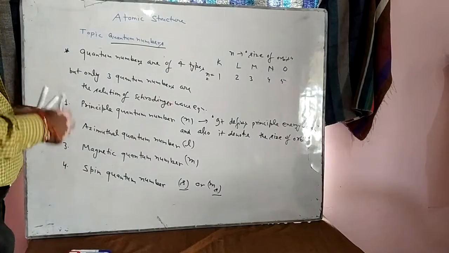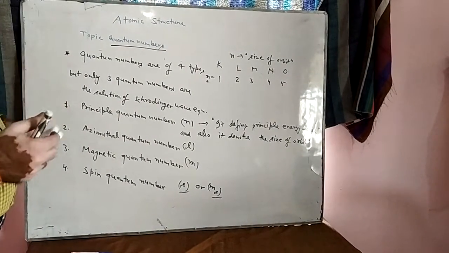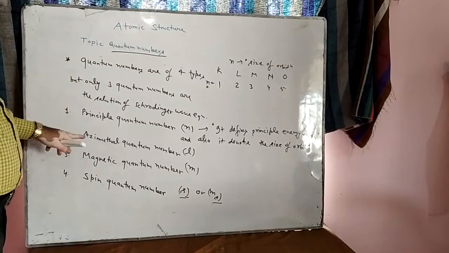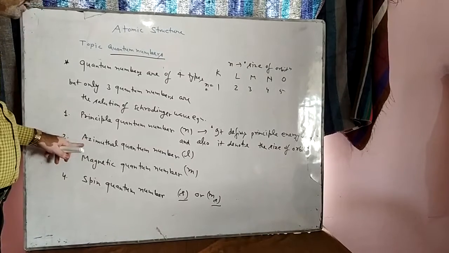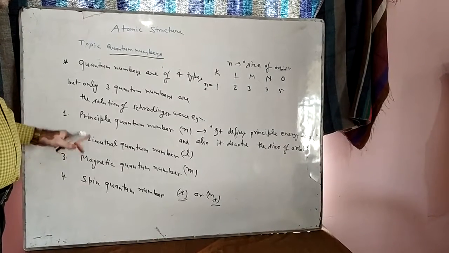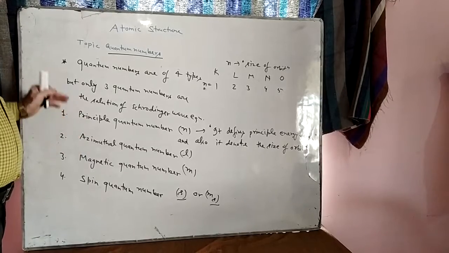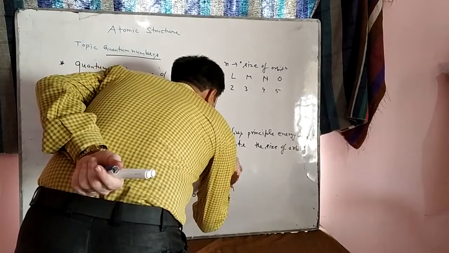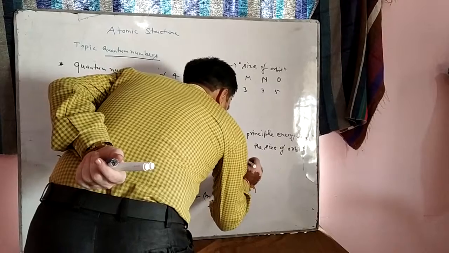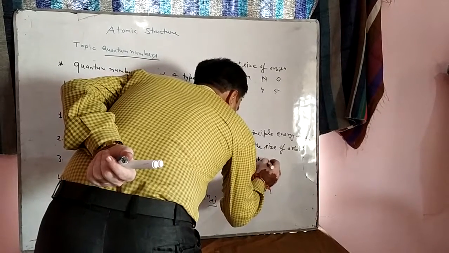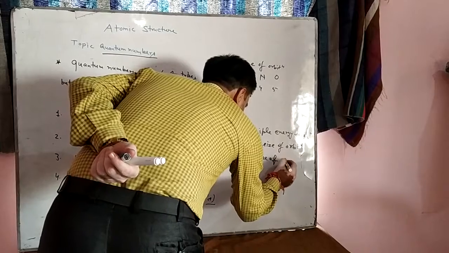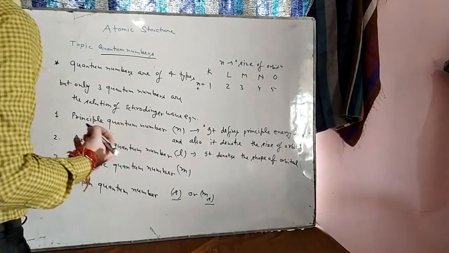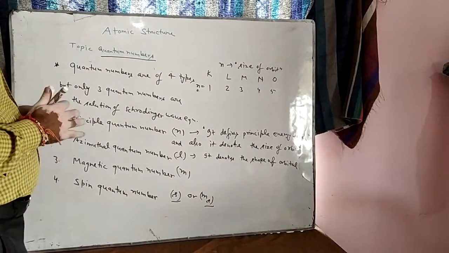Now the second quantum number, the azimuthal quantum number, actually denotes the shape of orbitals. So what is the meaning of azimuthal quantum number? It is called the subsidiary or secondary quantum number, which denotes the shape of orbitals. Suppose we have the orbitals of a subshell. So what is the shape of the orbitals? For example, the value of l.